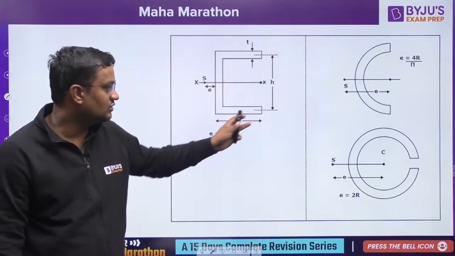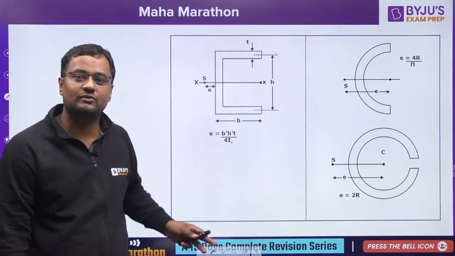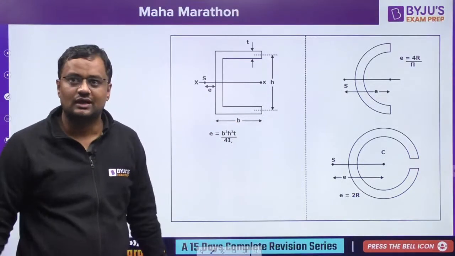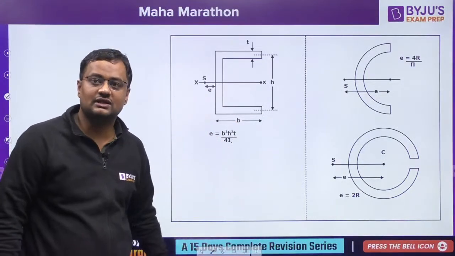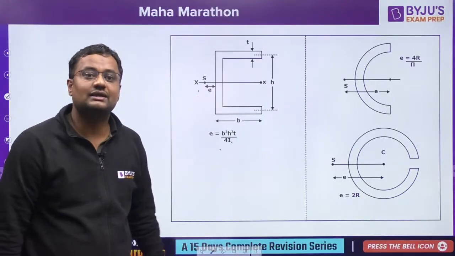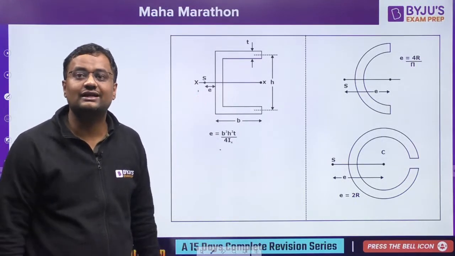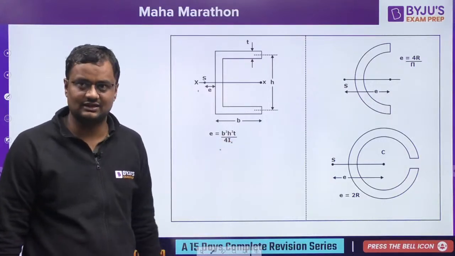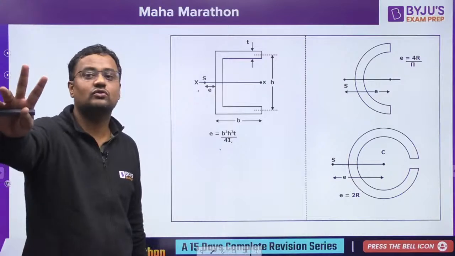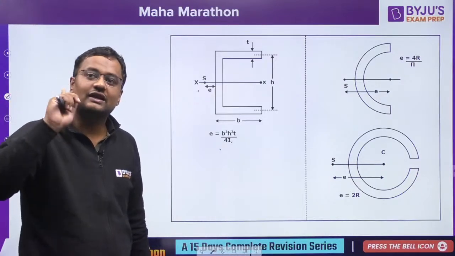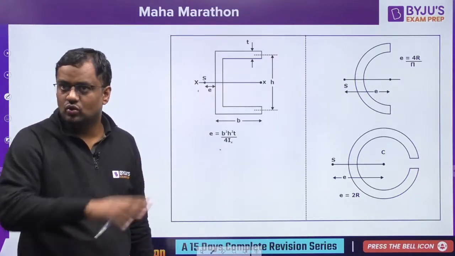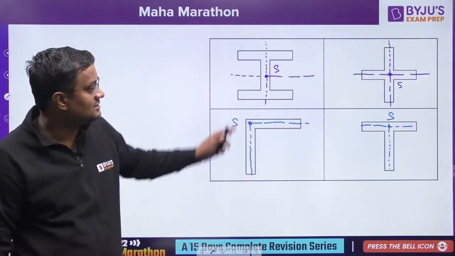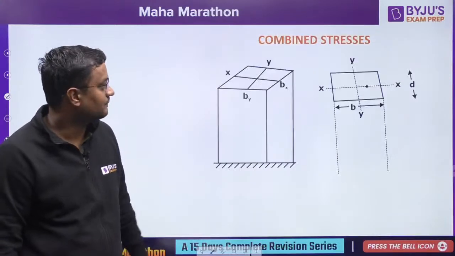And there are some other values that you have to remember. Of course, you can calculate them from the long derivation, but that is not at all required for GATE and ESE both. Otherwise, I would complete shear center in 3 hours, deriving all these values. But that is not required for GATE or any other objective exam, not even in ESE subjective will they ask you the derivation of these shear centers. So for shear center, you have to learn only two things. First, if load passes through shear center, there will be no twisting, however bending may or may not occur. And second, these points to locate the shear center.